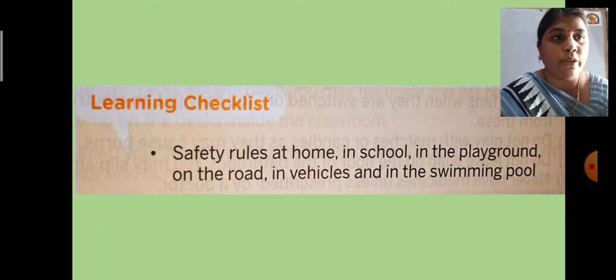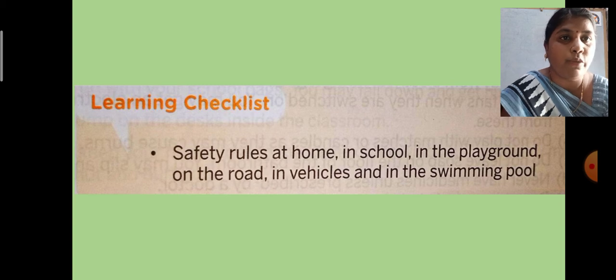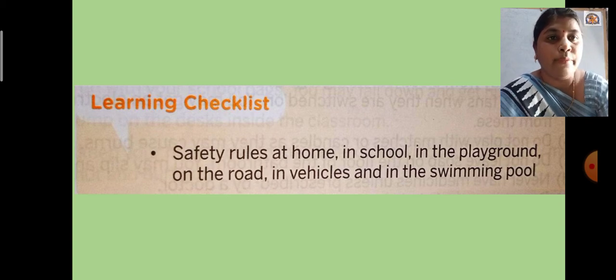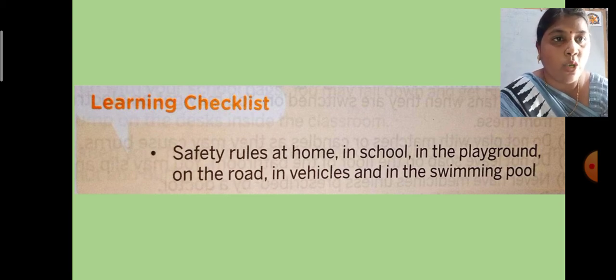So see what we are going to learn in lesson number 7. By the learning checklist you will come to know what we are going to learn in this lesson: safety rules at home, safety rules in school, safety rules in the playground, safety rules on the road, safety rules in vehicles and in the swimming pool.